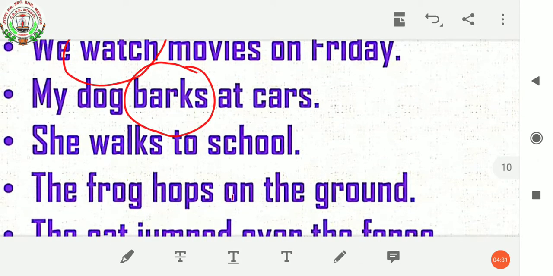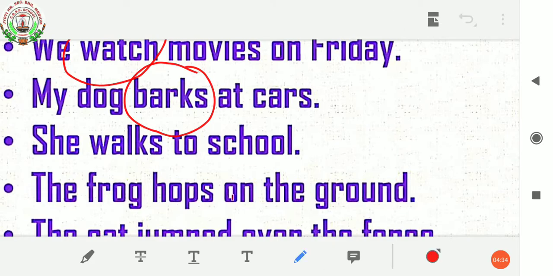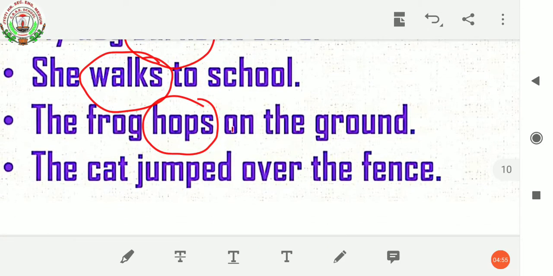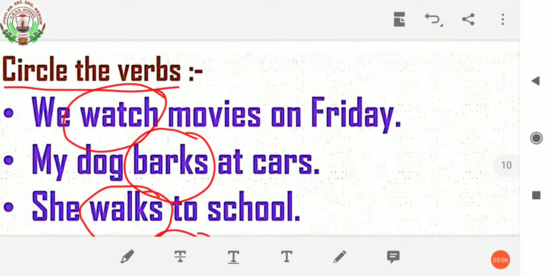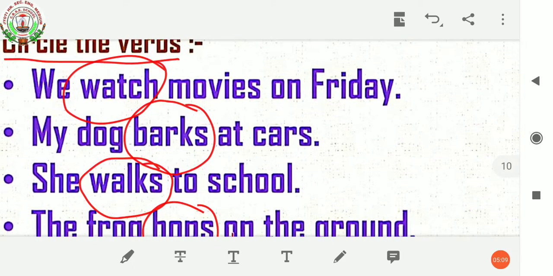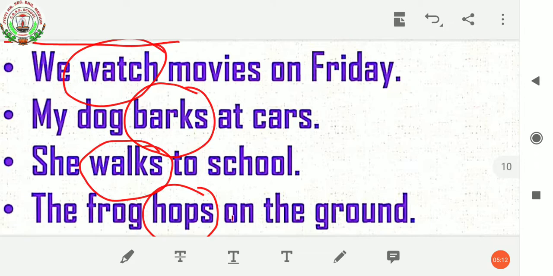Then, she walks to school. What will be the action word over here? Walks. It's showing some action. So walks will be a verb. Then, the frog hops on the ground. Here the action word is hops. Then, the cat jumped over the fence. What will be the action word? Jumped. So these are all verbs which I have circled. These are all action verbs. They show some actions.